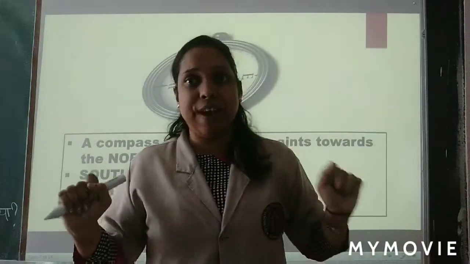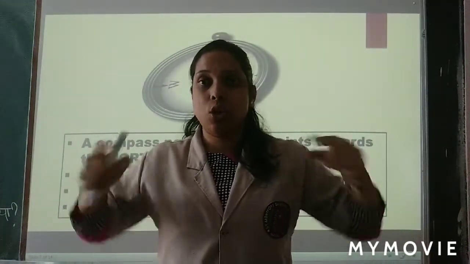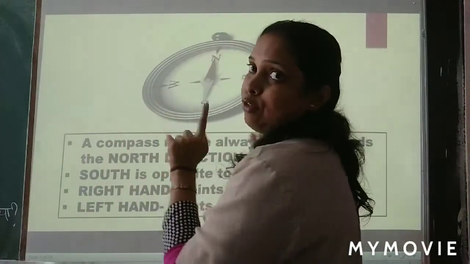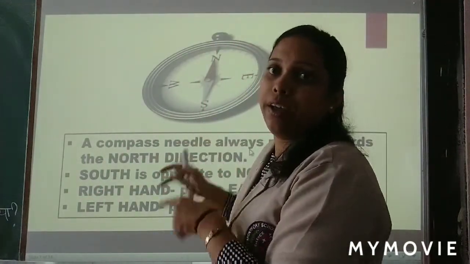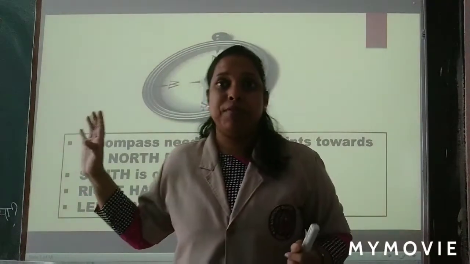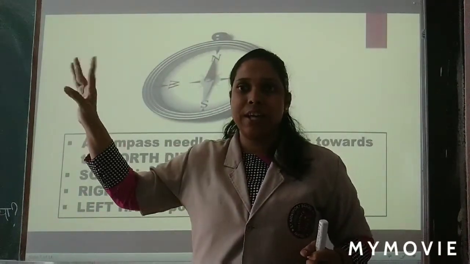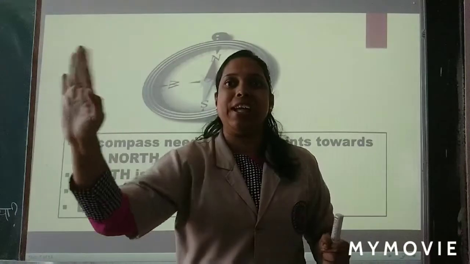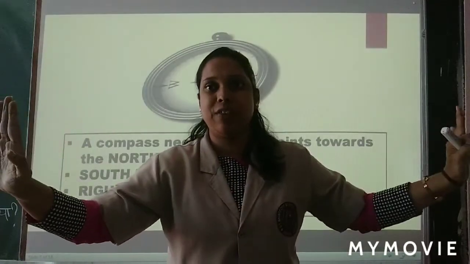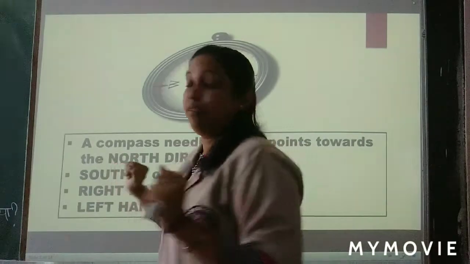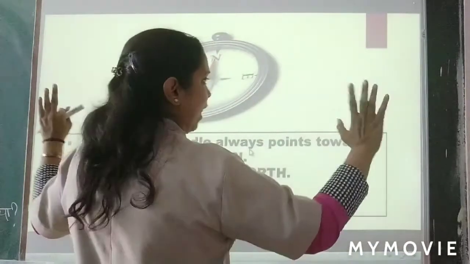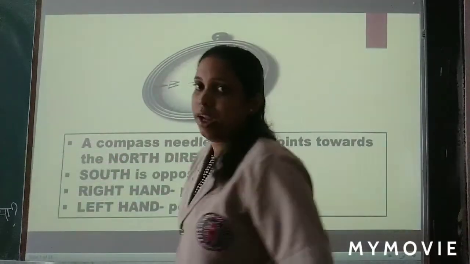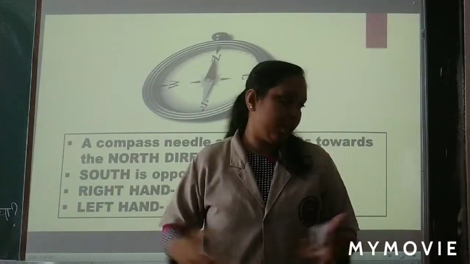Now I am standing like this. So I am opposite to you. That's why I have to turn like this to show to you. Now don't think that ma'am is telling you wrong. My right hand side is this now. So if I'll make a diagram over there, my east side will come over here and west side will come over here. But you are sitting like this. So your east is this side and west is this side. And both are opposite to each other.